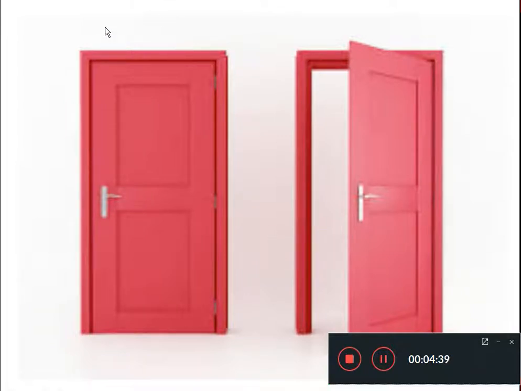But when the door is closed, nobody can enter the house or go outside the house. Why? Because the door is closed and due to this closed door, the movement has been restricted. We cannot do any further movement.